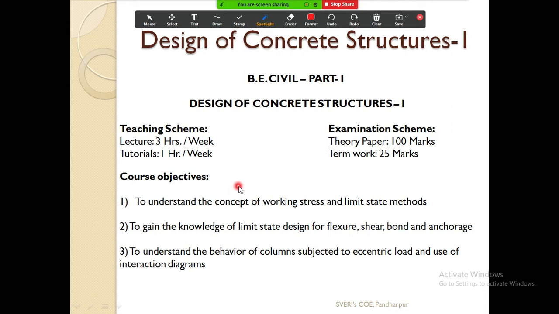As you know, the name of the subject is Design of Concrete Structures 1. Previously this subject was for final year, and now this subject is for third year according to the new syllabus. Okay, so it is a new curriculum change by the university. The syllabus is the same. Now this is the screen PPT. The screen is visible to you. I think the screen is visible to all.